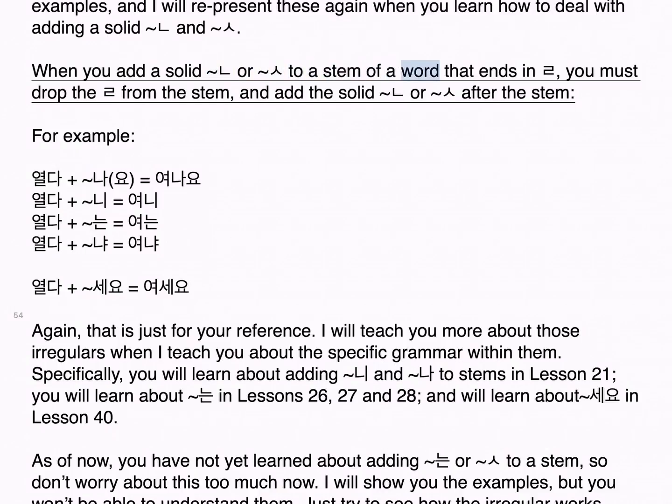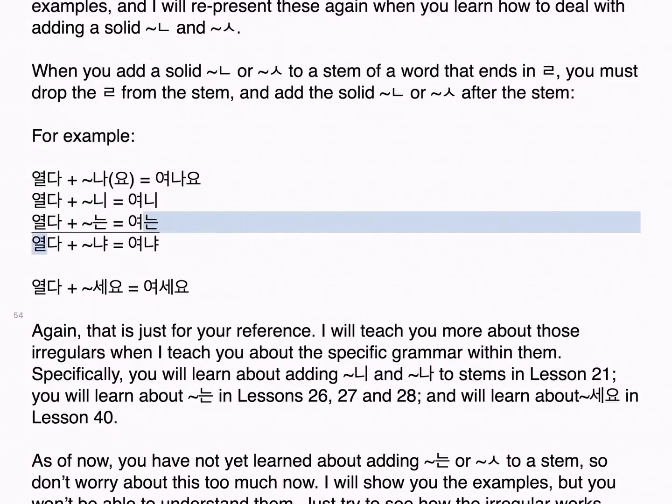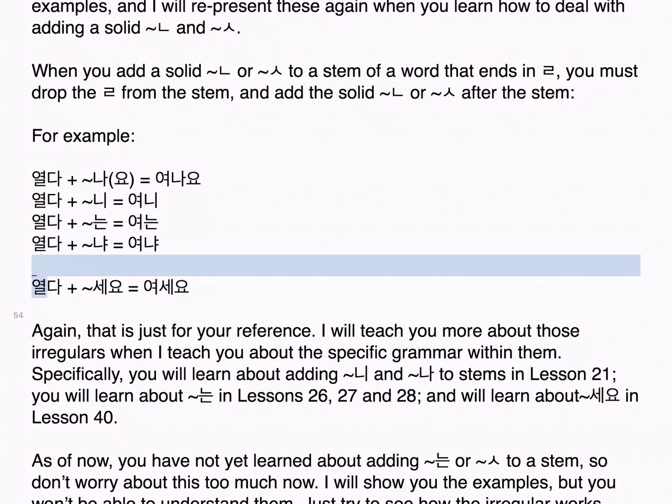And when you add a solid ㄴ, ㅂ, or ㅅ to a stem of a word that ends in ㄹ, you must drop the ㄹ from the stem and add the solid ㄴ, ㅂ, or ㅅ after the stem. For example, 열다 plus 네요 is 여네요. 열다 plus 니 is 여니. 열다 plus 는 is 여는. 열다 plus 냐 is 여냐. 열다 plus 세요 is 여세요. Again, that is just for your reference.